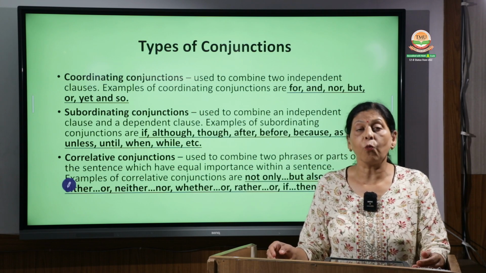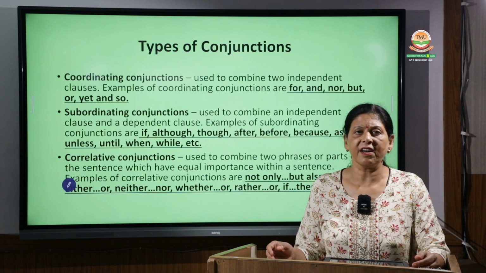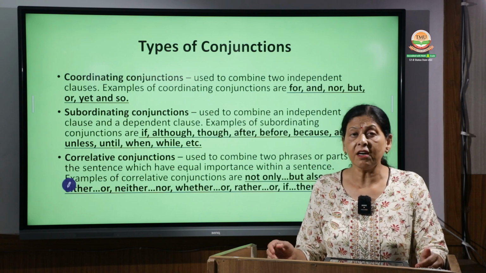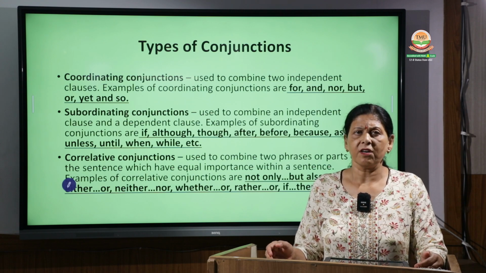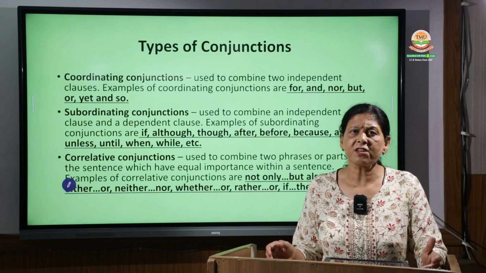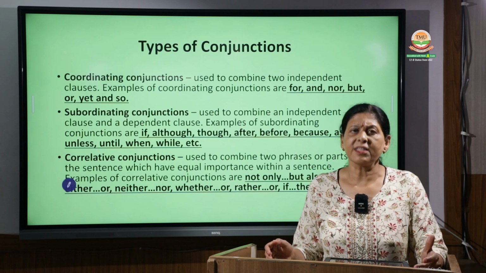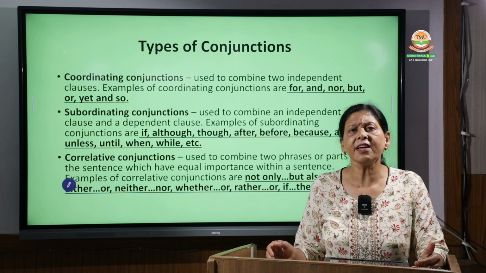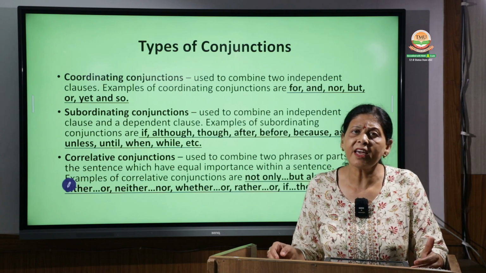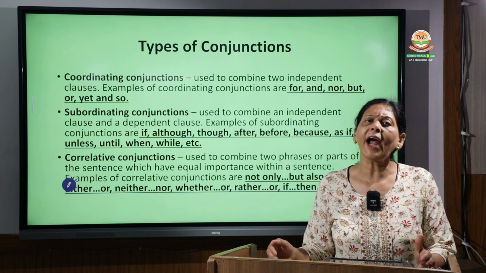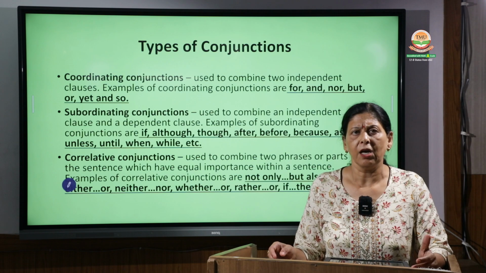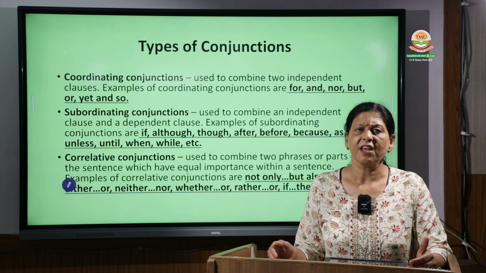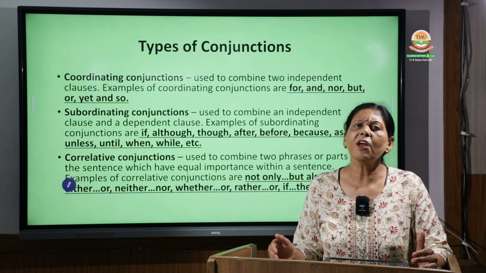The person who works hard will obviously get good incentives, but that we'll discuss later. Here Ram is the subject, gets is the verb, and good incentives is the object. So this sentence is also complete in itself. If we look at these 2 sentences separately, they make complete sense.